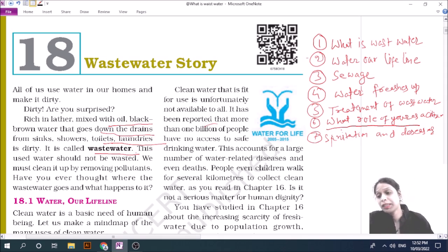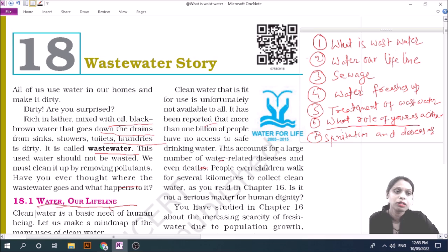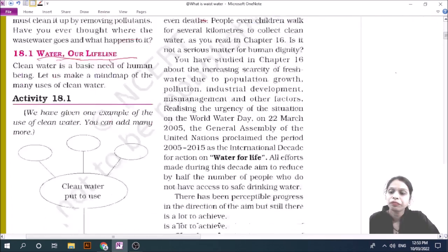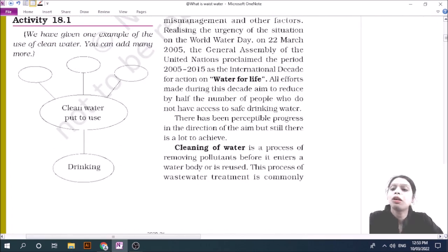Our next point is water, our lifeline. You know that many times we use water, and potable water is available in a very minimum quantity, and you have already learned how much we have as potable water.